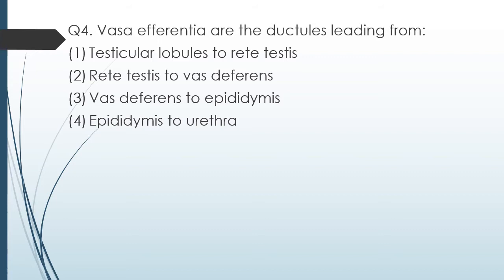Question 4. Vasa efferentia are ductules leading from option 1 testicular lobules to rete testis, option 2 rete testis to vas deferens, option 3 vas deferens to epididymis, or option 4 epididymis to urethra. Vasa efferentia is leading from. The correct answer is option 2, rete testis to vas deferens.